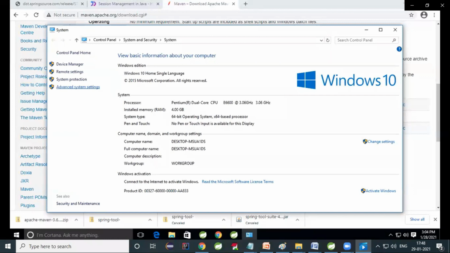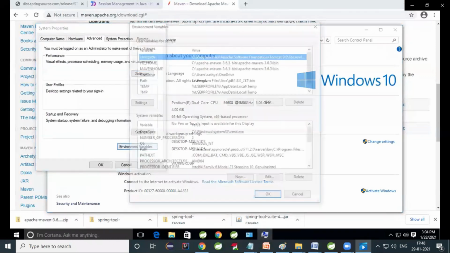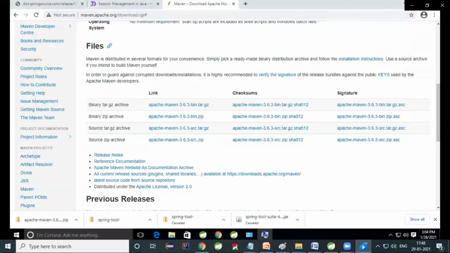and everything. So here you can go to advanced settings. There you can click on environment variables. Already a lot of paths are set there. Now I am setting one more path. We have to set the path for Oracle, path for JDK, etc. Now I am setting the path for Maven.